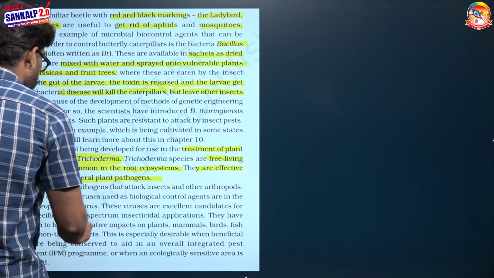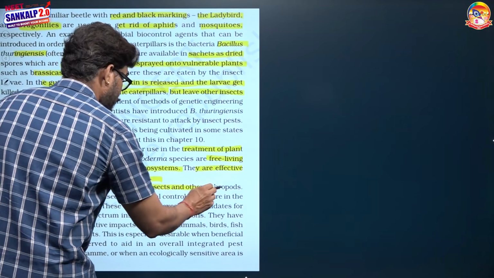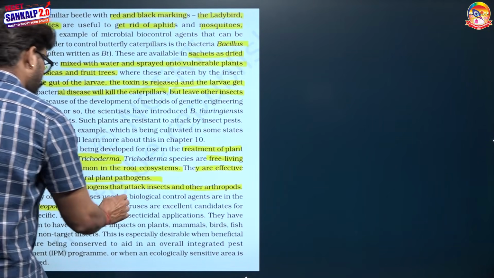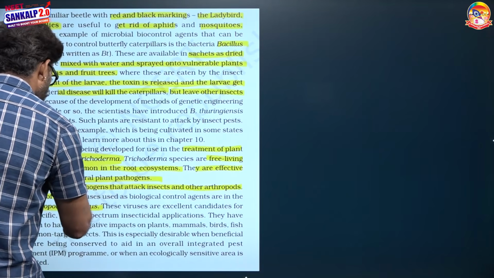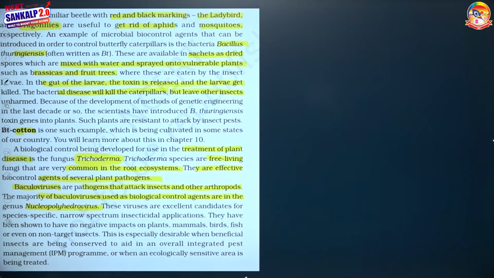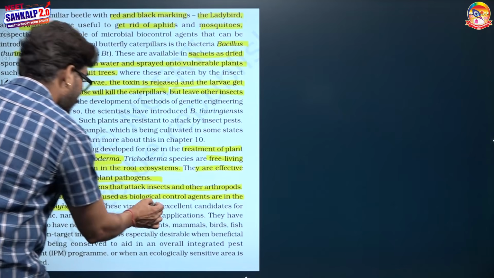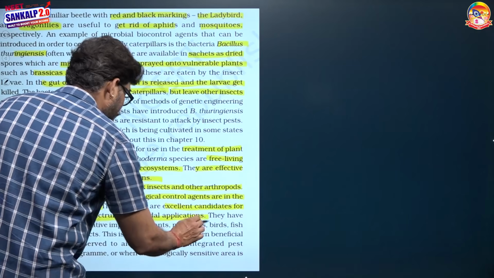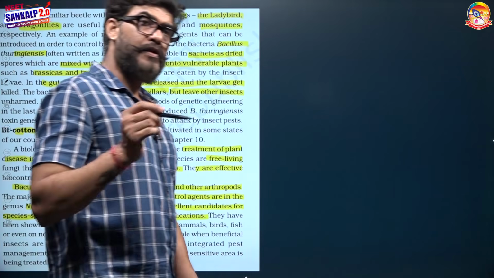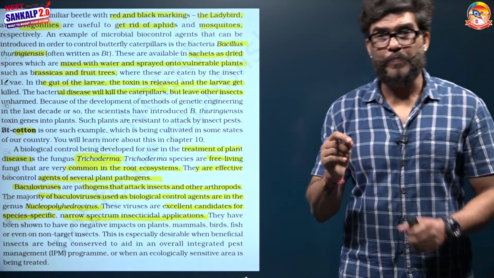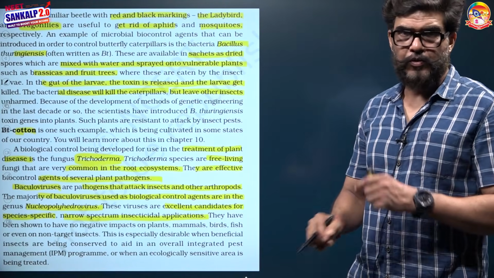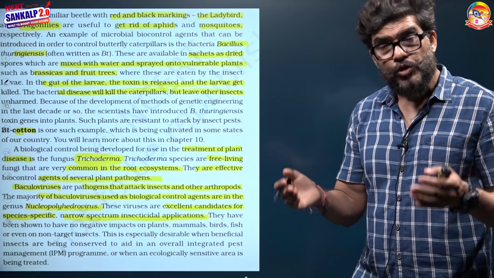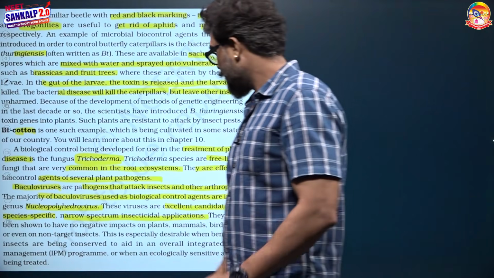Baculoviruses are pathogens that attack insects or other arthropods. Polynucleohydrovirus is one of the most commonly used baculoviruses. Viruses are excellent candidates for species specific and narrow spectrum insecticidal applications. It means they will kill and destroy a specific group of insects, not all. That means only the target insect will die, and other useful or beneficial insects will not be affected.